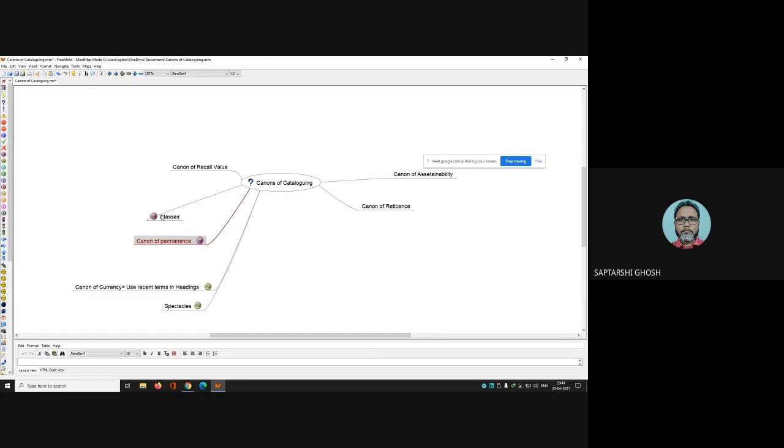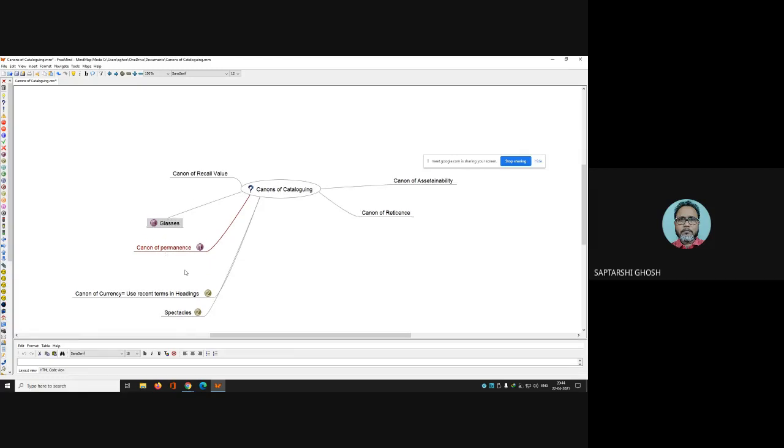Okay, so the first one is saying that one should always use permanence. The second one is saying no, use the recent terms. So here comes the dangerous thing. There is a relationship. You can say there is a controversy between these two canons. If you follow the canon of permanence, you cannot follow the canon of currency. If you follow the canon of currency, you cannot follow the canon of permanence.